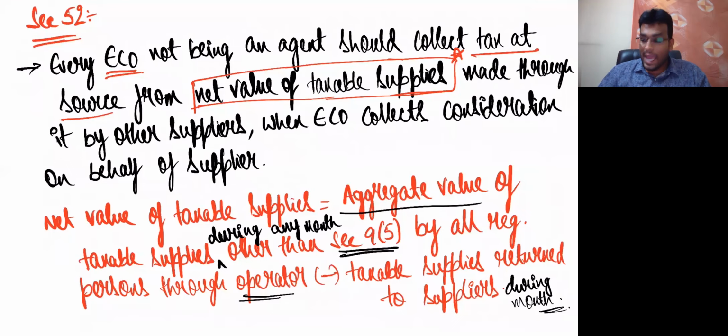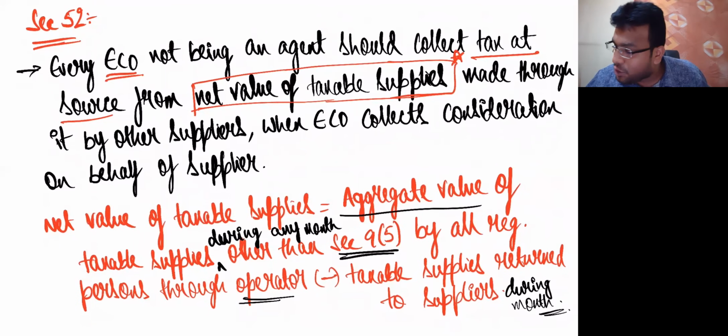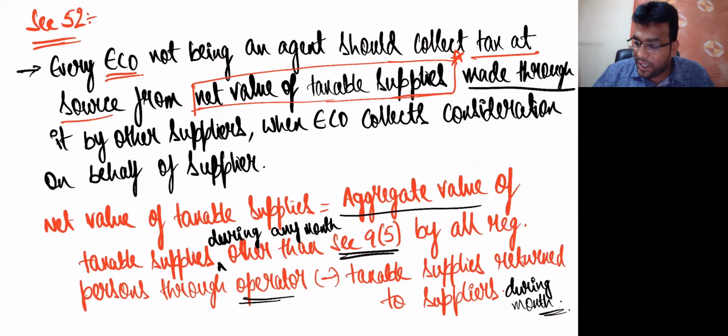See the first point. Every e-commerce operator not being an agent should collect tax at source from net value of taxable supplies made through it by whom, sir? By other suppliers. That means somebody else is supplying, not his own website. On his own website, TCS will not come.